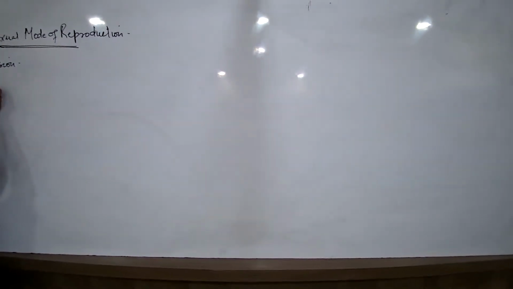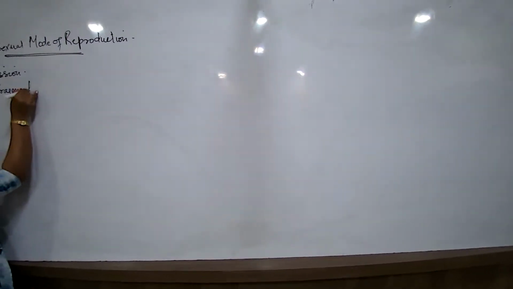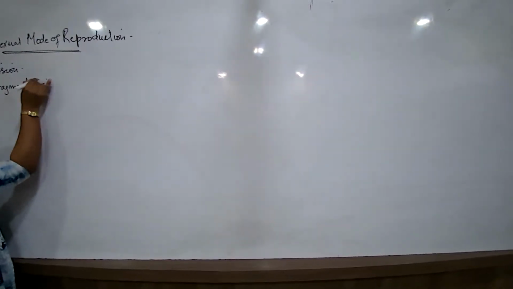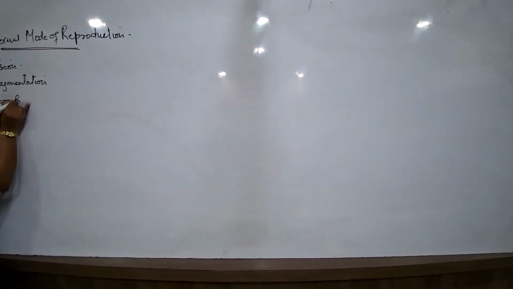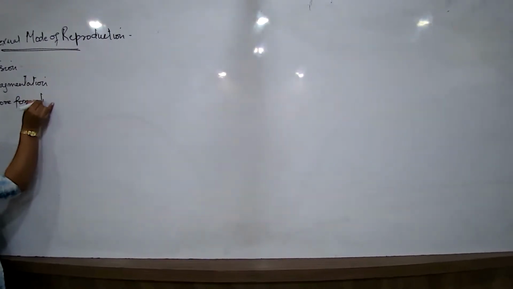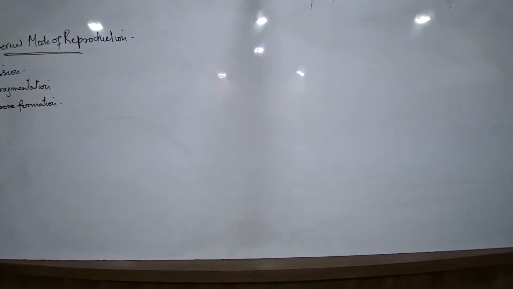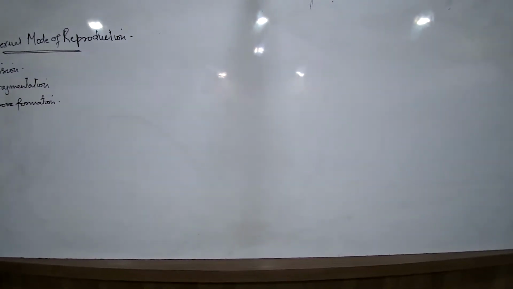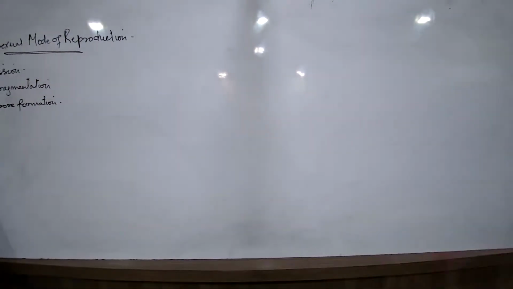Next, we had already discussed the concept of fragmentation. Third is spore formation. Can you give an example of an organism which reproduces by spores? Rhizopus, bread mold, all the different types of fungus would generally show reproduction by spore formation.